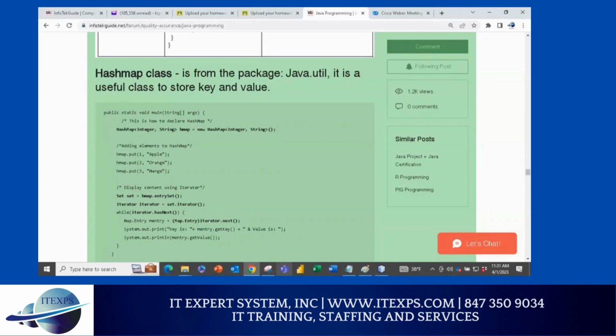Question, is this Java class different than the regular Java class? No, actually, I kind of combined that. So that's why you guys get maximum value from this class. Technically speaking, this class does prepare Java certification. We used to teach only 2 or 3 weeks of Java in QA. But right now you can see we're at 5 or 6 weeks. The reason is because we give you maximum value.